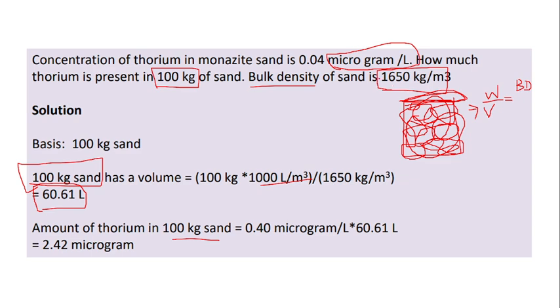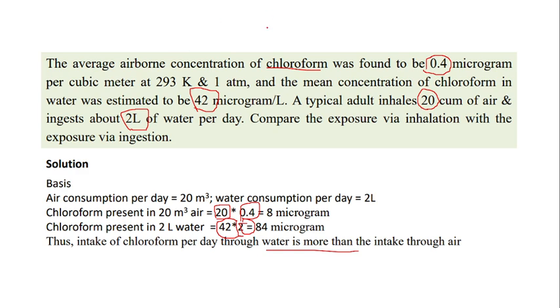Because you know that 0.04 microgram per liter is there. Okay, I think that is a mistake. Different units are there. Okay, 0.4 microgram per liter. Say if it is 0.4 microgram per liter, then you have to just multiply it with the particular volume of sand to obtain the microgram of thorium in the total 100 kg of sand. Here the concentration of chloroform is directly given, okay, and the unit of water and the unit of air is directly getting cancelled. This is also meter cube.